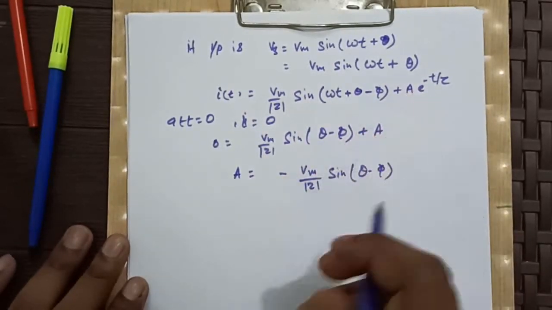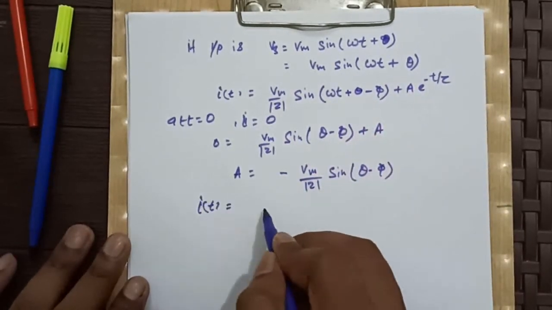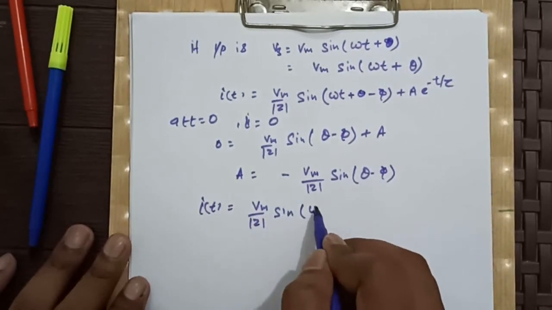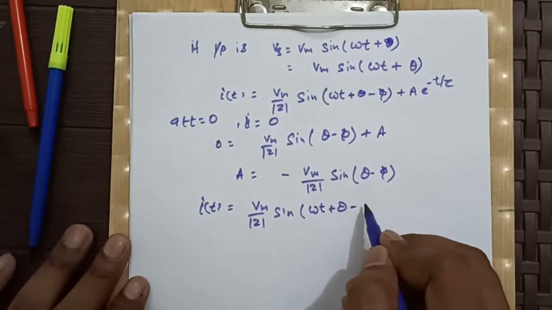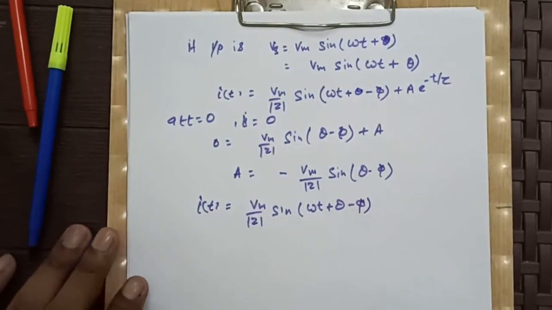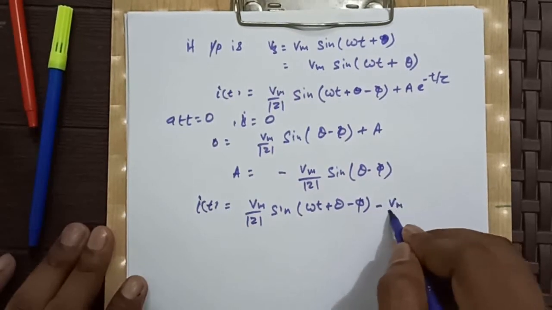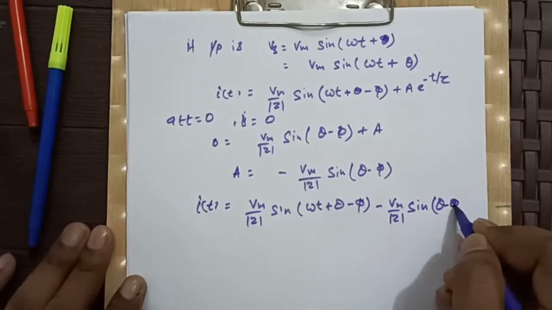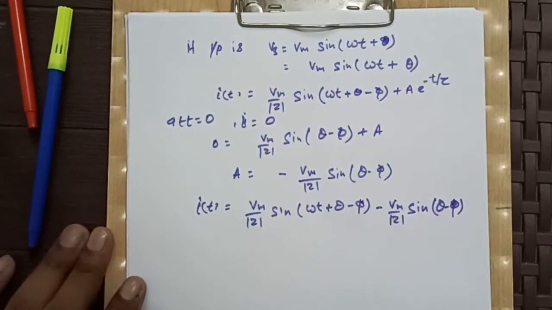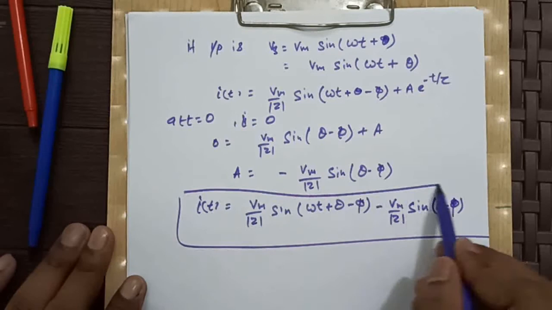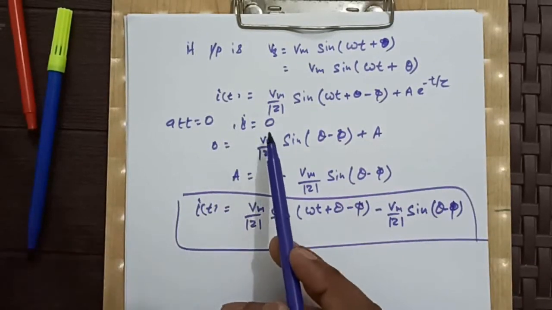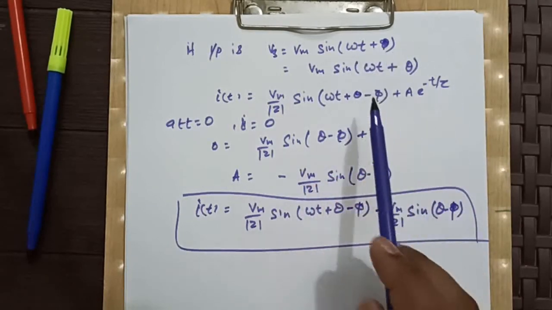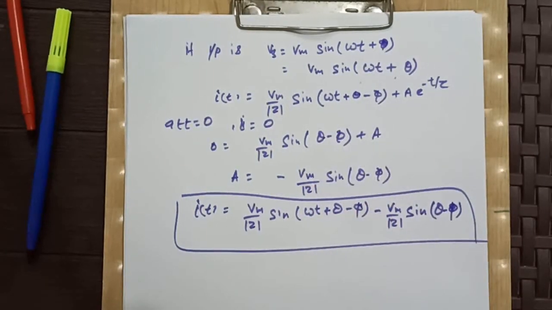Now putting this value here, our i will become Vm by mod z sin of (omega t plus theta minus phi) minus Vm by mod z sin of (theta minus phi) e to the power minus t by tau. This is the solution when our source voltage Vs is Vm sin (omega t plus theta).